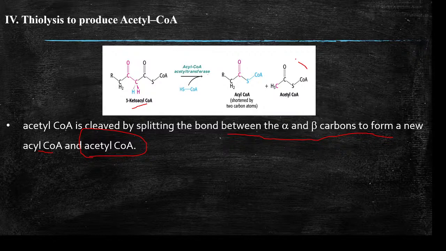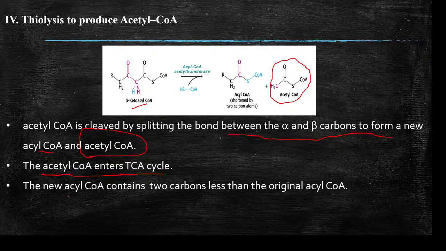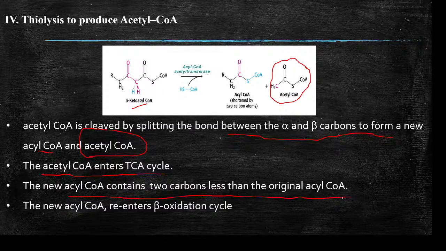We consider it to be moving into what we call the TCA cycle, where it can generate ATP. The acetyl-CoA enters the TCA cycle, and the new acyl-CoA contains 2 carbons less than the original acyl-CoA.